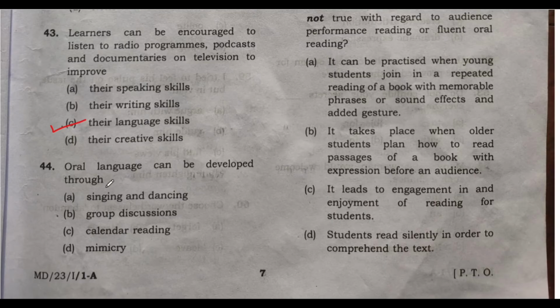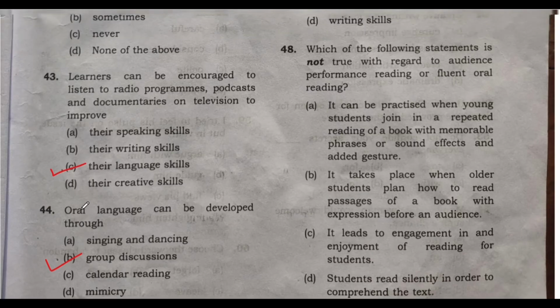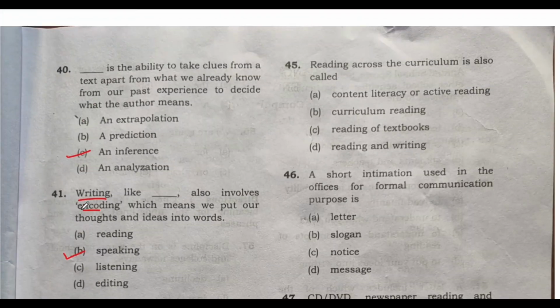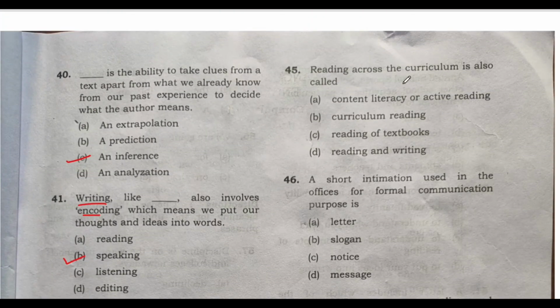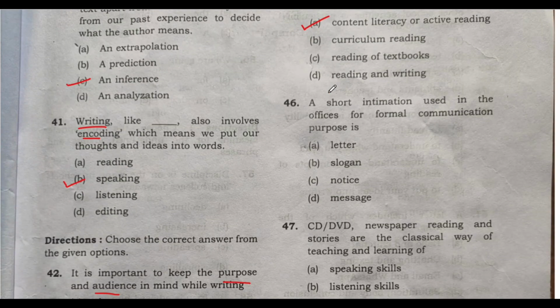Oral language can be developed through what? Singing and dancing, group discussions, calendar reading, mimicry. The best option here is group discussions, which will improve their language skills. Now, reading across the curriculum is also called what? Content literacy or active reading, curriculum reading, textbook reading, or reading and writing. Which one? It is also called content literacy or active reading. So always remember that reading across the curriculum means active reading or content literacy.